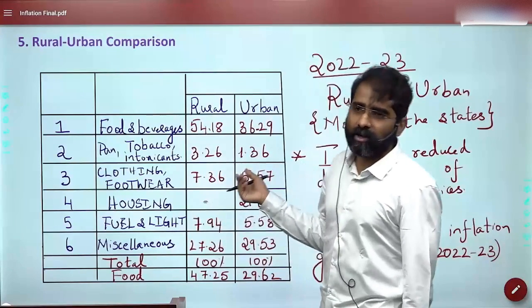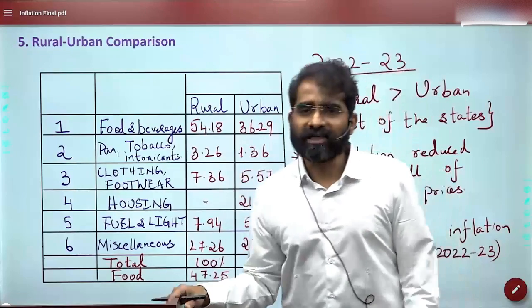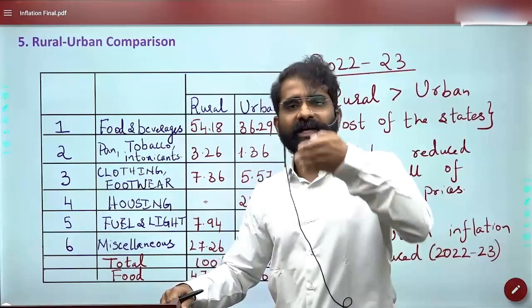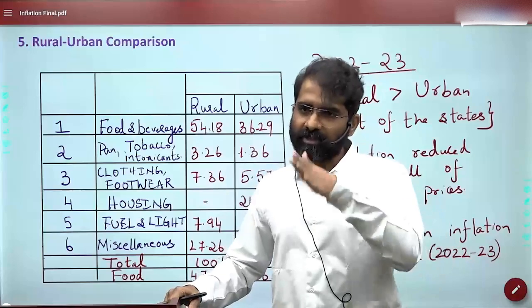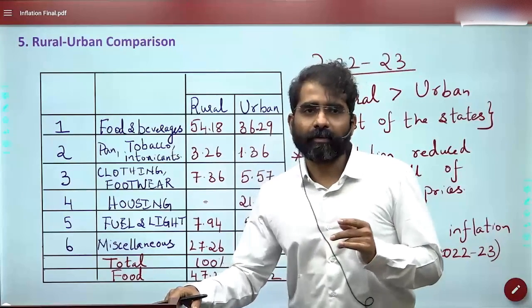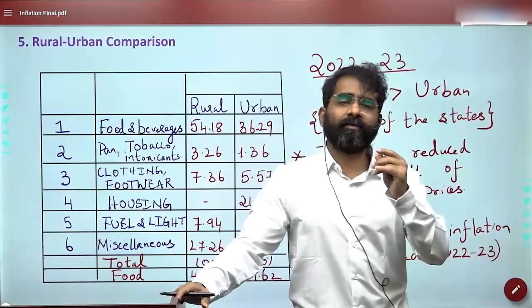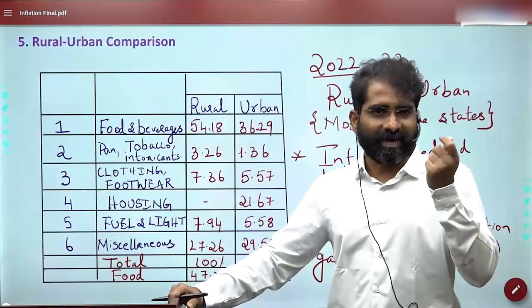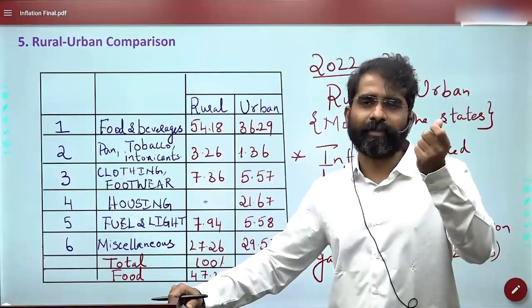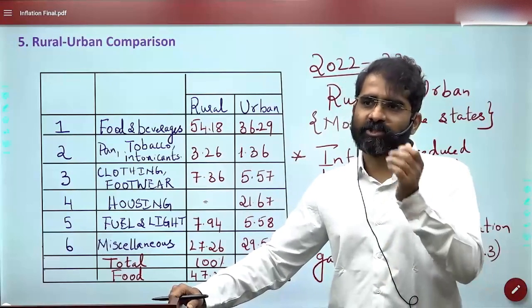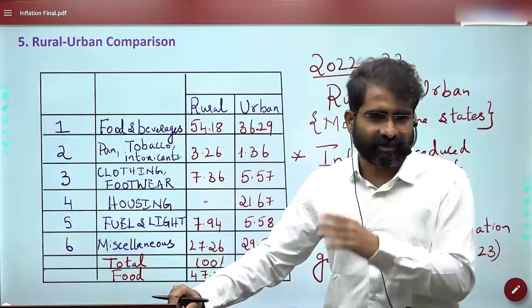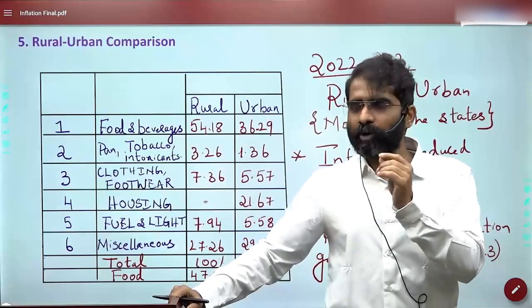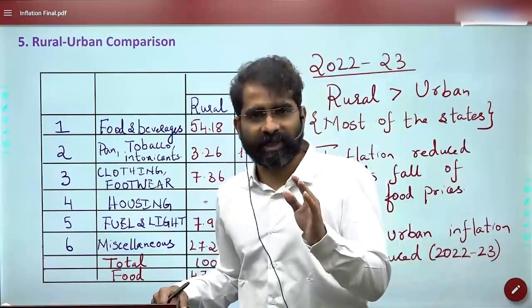So Engel's law says that as the incomes of a country are increasing, their proportionate spending on basic aspects, roti, kapda and makan, has to decrease.